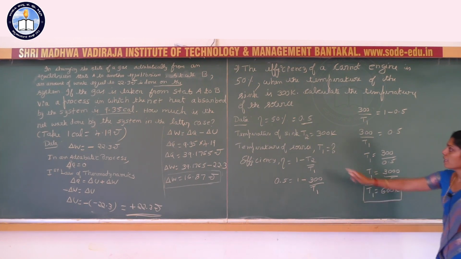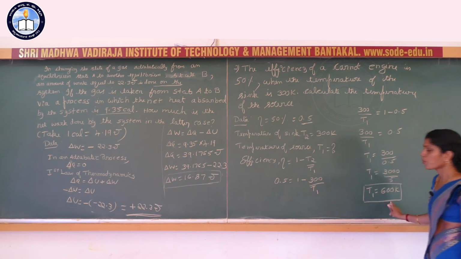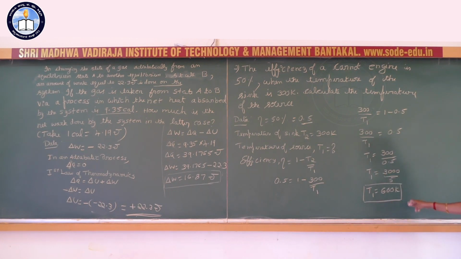T1 means the temperature of the source is equal to 600 Kelvin.